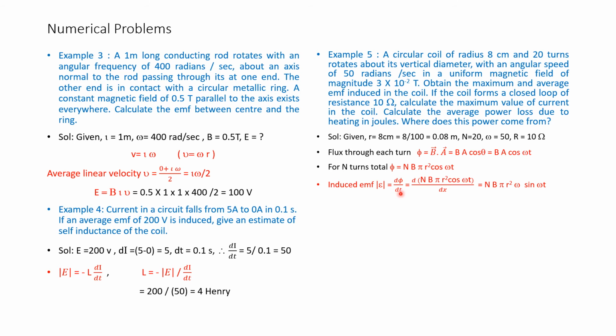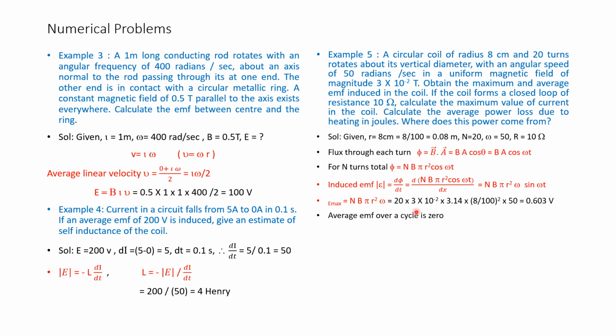Therefore, that is equal to 20 into 3 into 10 to the power of minus 2 into 3.14 into 8 divided by 100, squared, into 50. That is equal to 0.603 volts. Average EMF over the cycle is 0, because there is a positive cycle and a negative cycle. So, average is 0 for any sine wave. Hence, here also average EMF is 0.